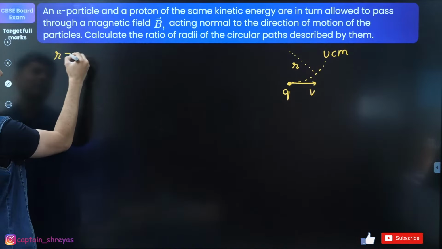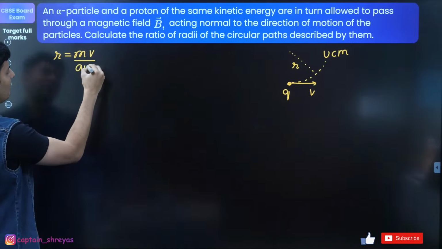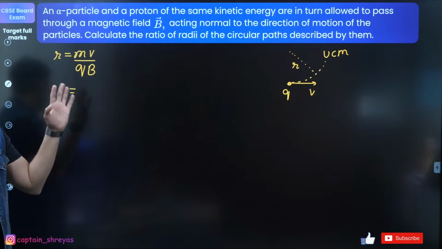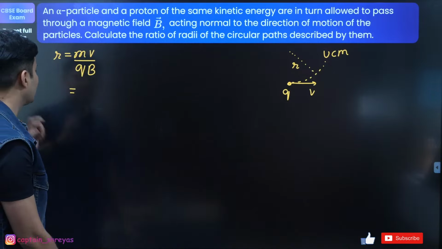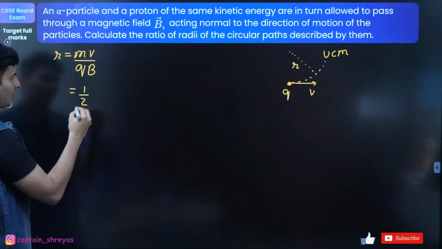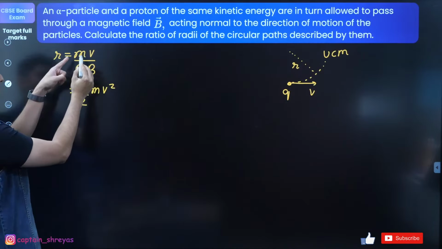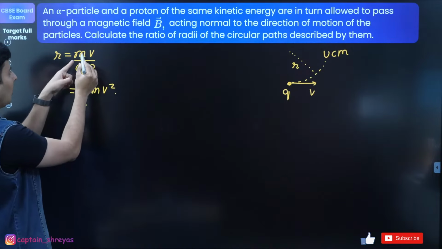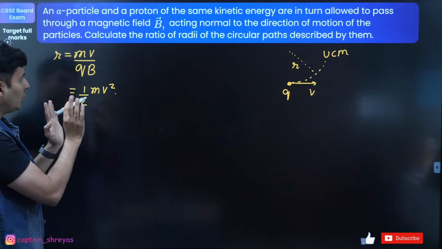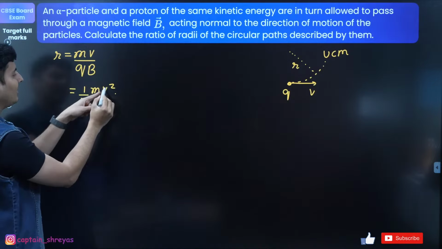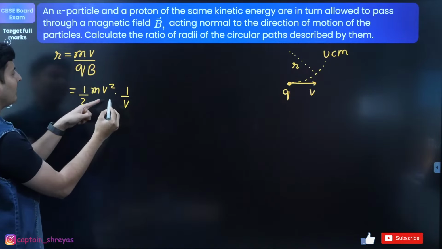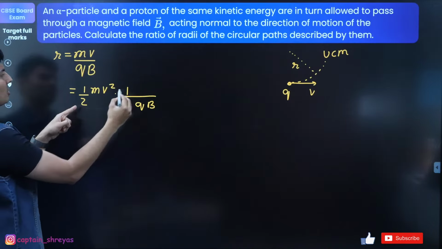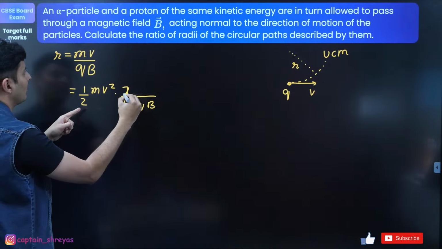We all know radius is basically m times v divided by qB, which I can also write as, what can I write it as? Think about it, as half m v square. Deliberately I wrote half m v square because I know kinetic energy is there. Now try to compare this with this. Observe, I have m, I have v, but this one extra v was there, so I will divide by v. This q and B were also there. This 2 was not there, so I multiply by 2 to preserve the equality.